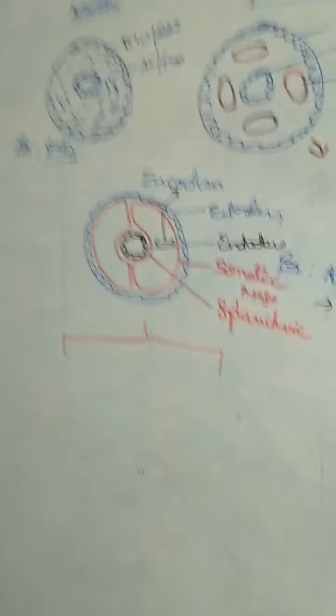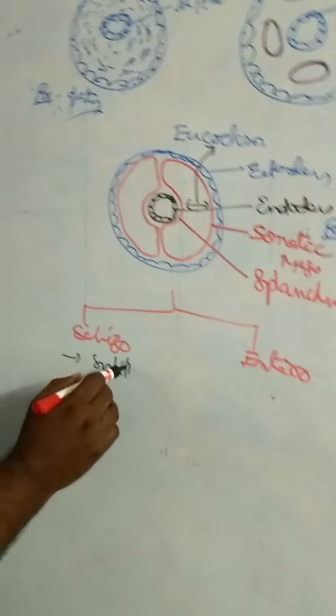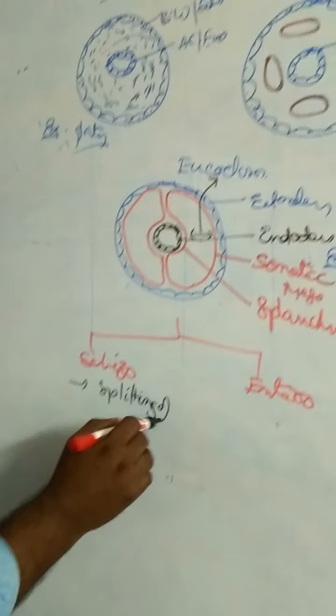The schizocoelom is derived from the splitting of mesoderm. Example, Annelida, Arthropoda and Mollusca.